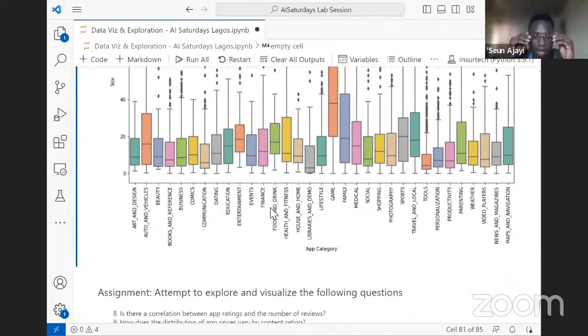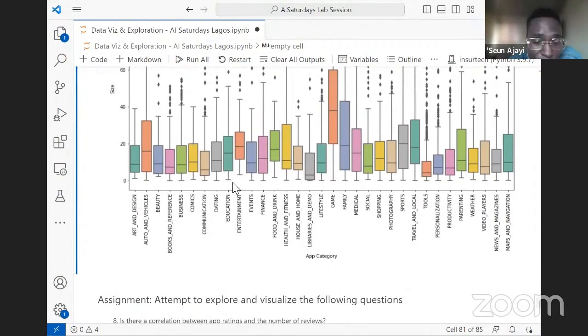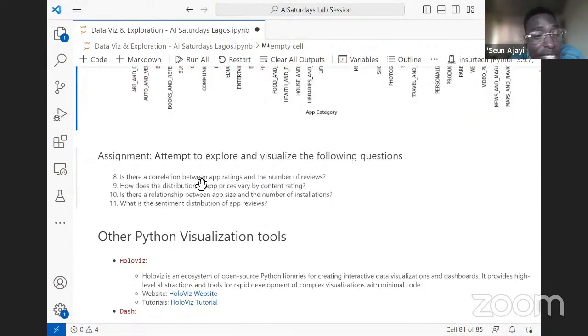This is just us attempting to tell stories and understand the insights that exist within the Google Play Store dataset. We've tried to answer some questions, but we can't answer them all because of time, so I have put the remaining questions here for us to try. Go through the notebook, watch the video again, and try to see if you can answer some of these questions yourselves. Try to see what a pair plot, a heat map, a line plot, and a box plot look like. This is an introductory class where we are introducing the world of data exploration and visualization, and we can go further and start doing more beautiful things.